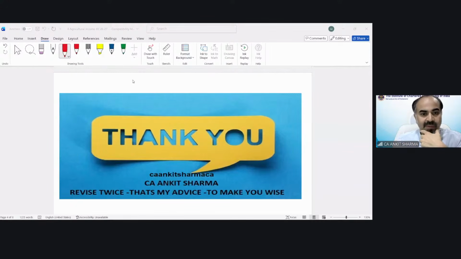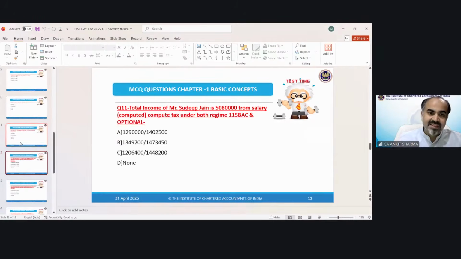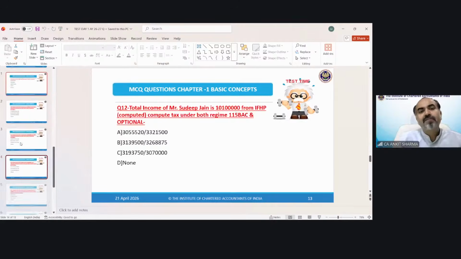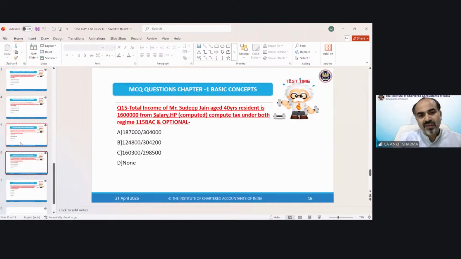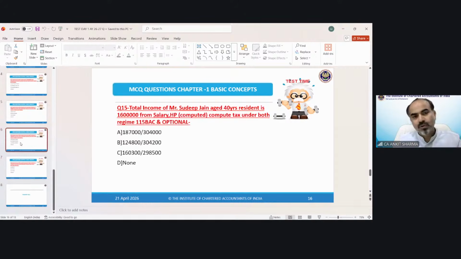We are short of time actually. Otherwise, look, these MCQs also I'm going to upload with answers. Till 10 we have discussed, and now these are MCQs for marginal relief and the integration provision. I will upload these with the solutions and the pattern also. So you can go through all the illustrations and all the test your knowledge questions. That is going to help you make the provision more crystal clear.